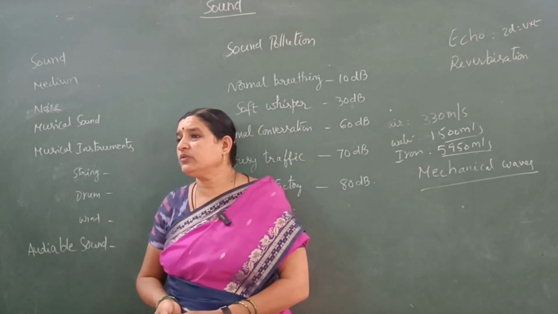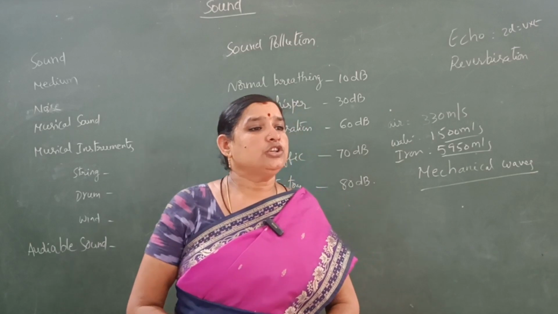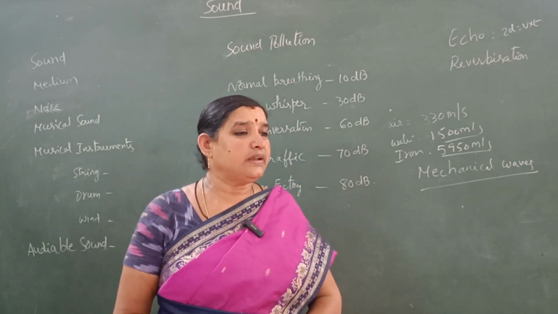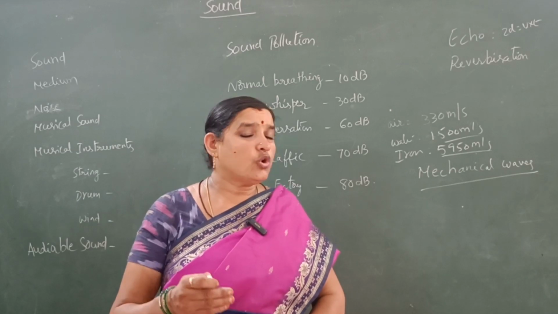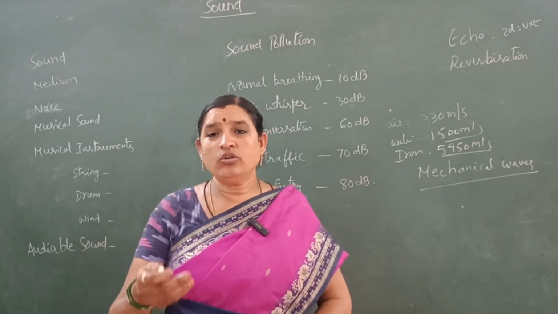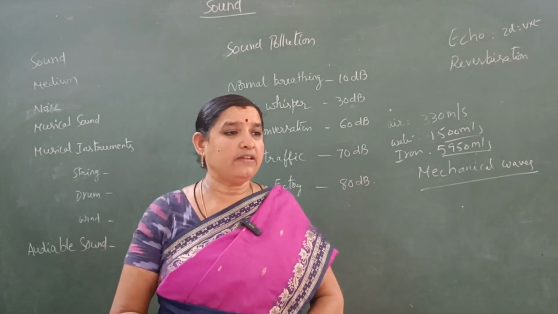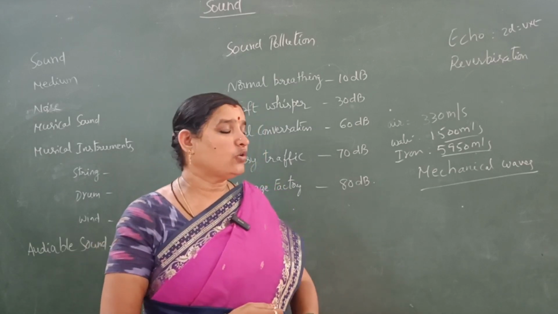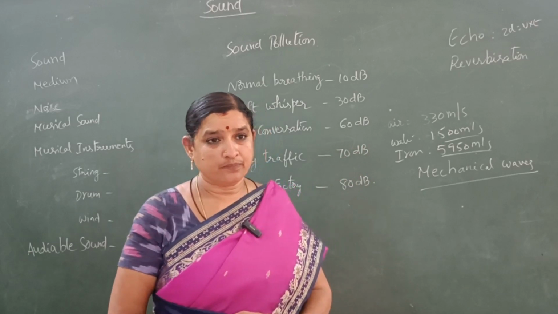What is the speed of sound in a vacuum? Zero. Why? Because in a vacuum there is no material, there is no medium for mechanical waves. Sound needs a medium for its propagation. So in a vacuum the speed of sound is zero.